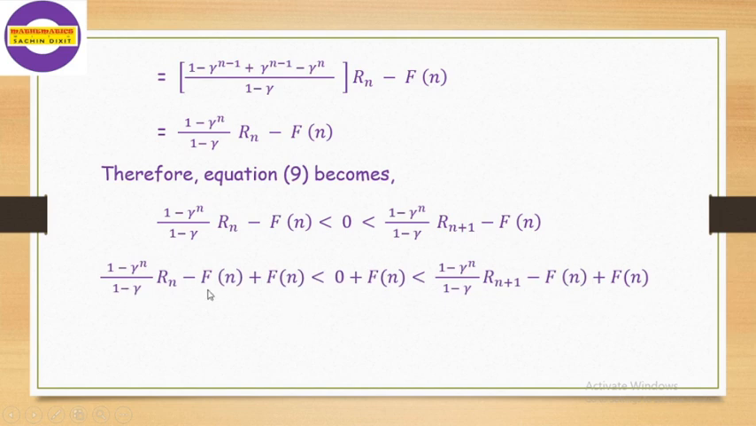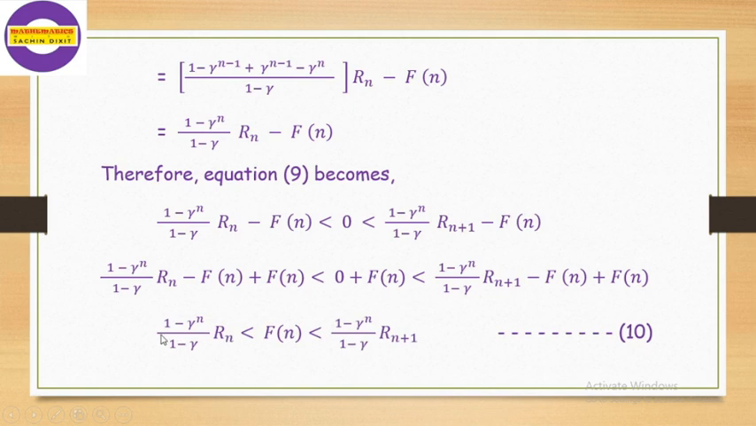But here in the left hand side, fn minus fn cancel. In the right hand side, fn minus fn gets cancelled. But in the middle, the 0 plus fn is nothing but fn. So we get the expression as 1 minus gamma raised to n divided by 1 minus gamma Rn less than f of n less than 1 minus gamma raised to n divided by 1 minus gamma Rn plus 1. Equation number 10.